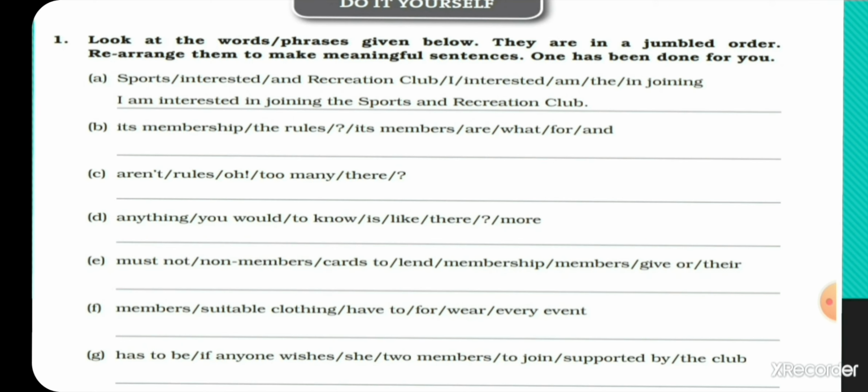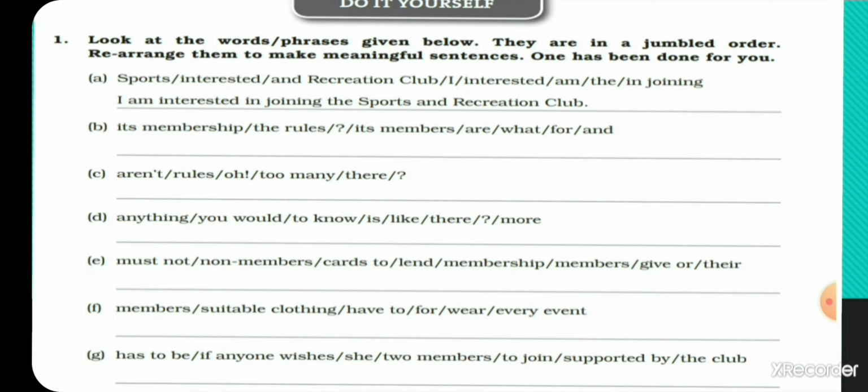Then students, oh, then sign of exclamation. Aren't there too many rules? Then at last put a question mark. Is there anything more you would like to ask or you would like to know? At last put a question mark.